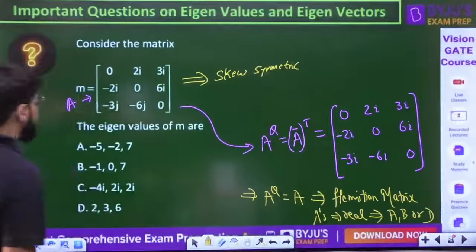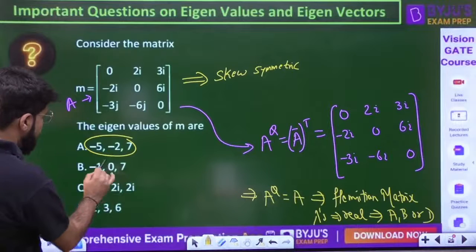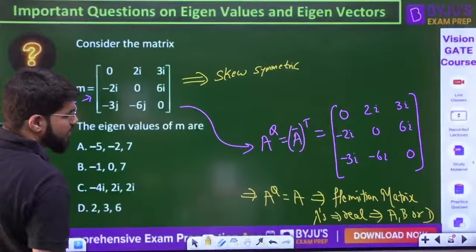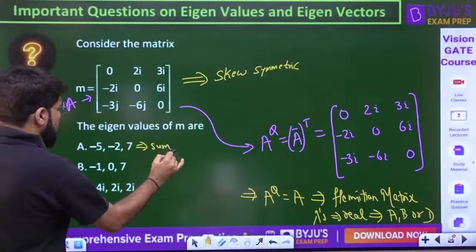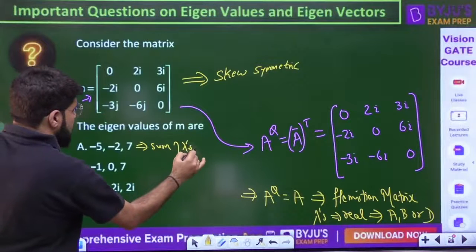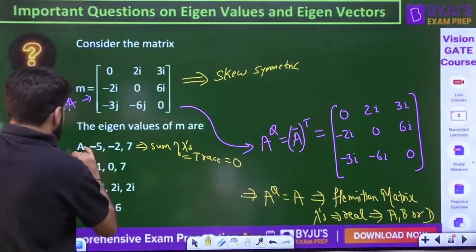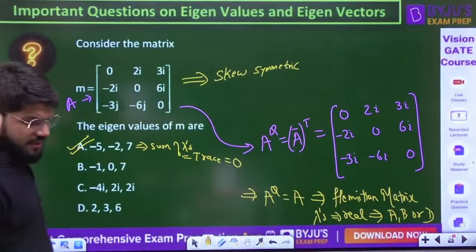Only this option has trace 0; B does not have 0, and D does not have 0. The sum of eigenvalues should be equal to the trace. Trace is 0, so only option A will satisfy. The correct answer is A.